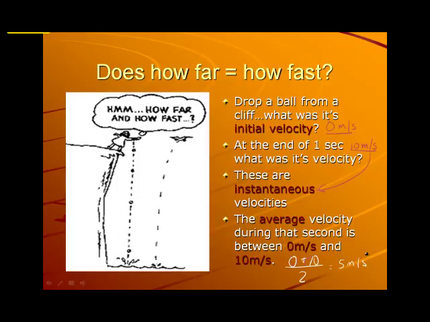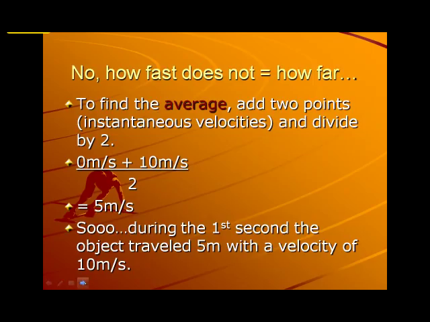So you've got to think about this. If this thing is accelerating, that means that its velocity is constantly changing at that rate of acceleration. So that means that it starts at 0 meters per second, and it's not until the very end of the first second that it's actually reached 10 meters per second. So during that first second, it's going from 0 meters per second, increasing until it gets to 10 meters per second. So you have to take the average of that. The average of that is 5 meters per second during that first second. So during that first second, how far did it fall? 5 meters every second. So during the first second, it fell 5 meters. So that tells us that no, how fast does not equal how far.